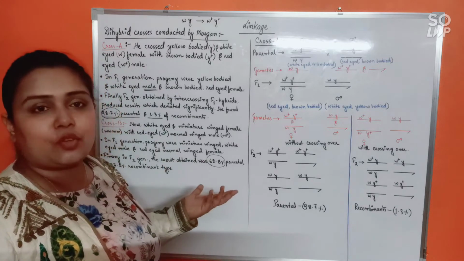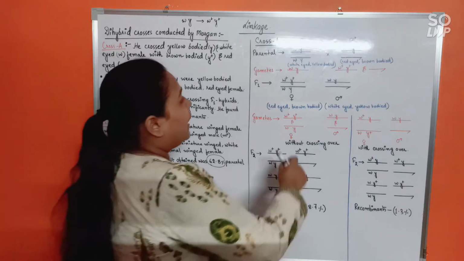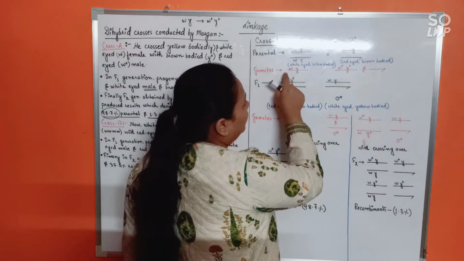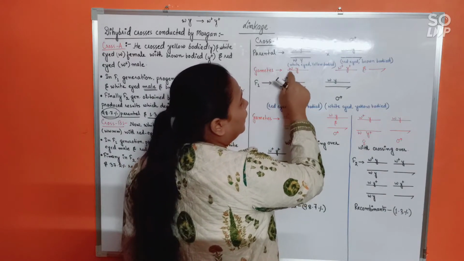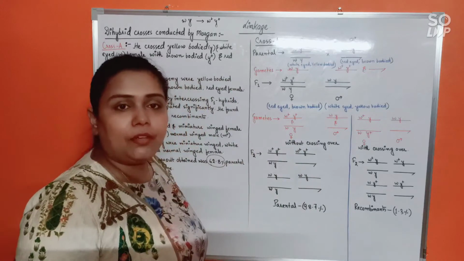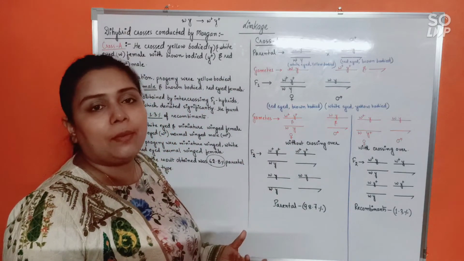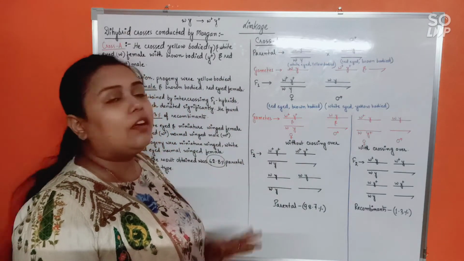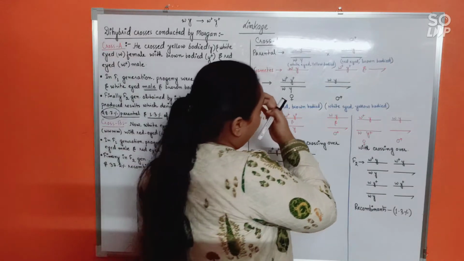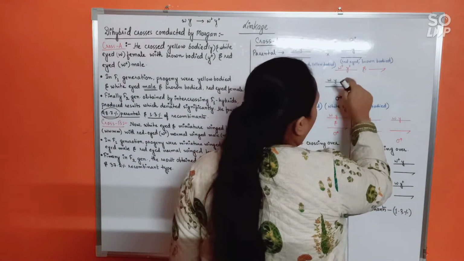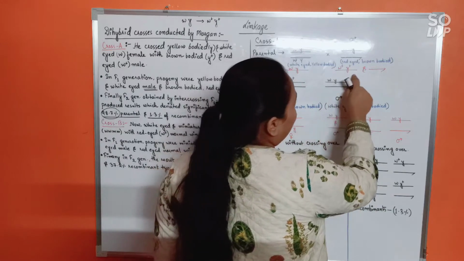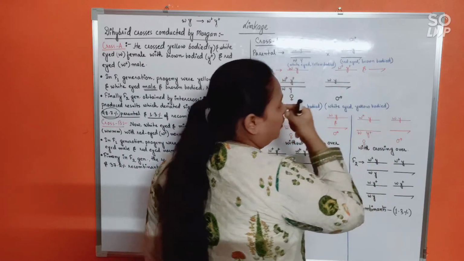There are no two sex chromosomes in the female. So this is the X chromosome with W and Y alleles. That is the only type of gamete that can be produced by the female, right? For the male, on the other hand, there are two types of gametes that can be formed: one is the X chromosome, another is the Y chromosome.